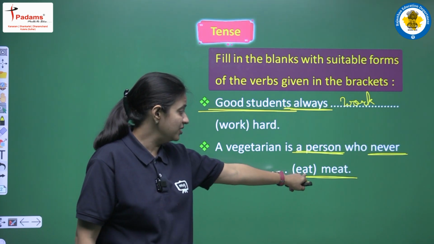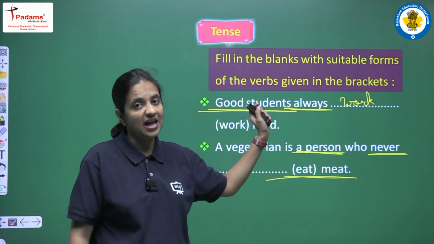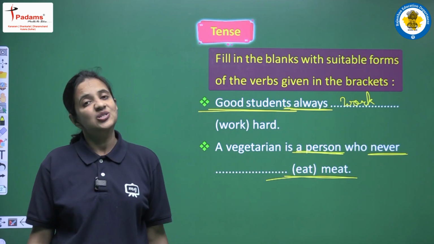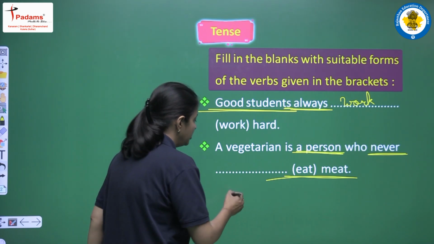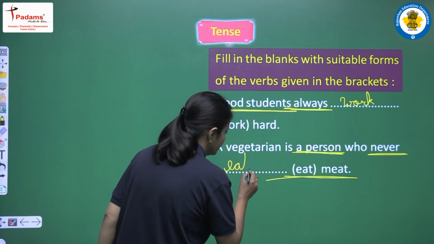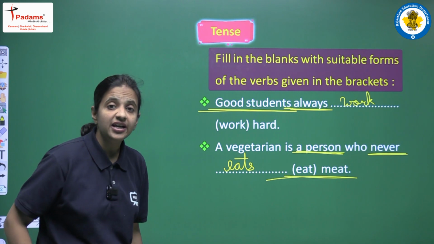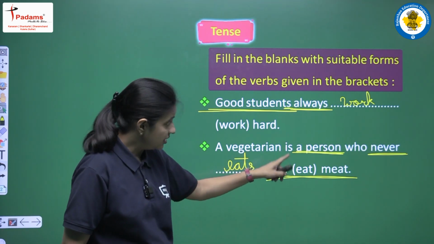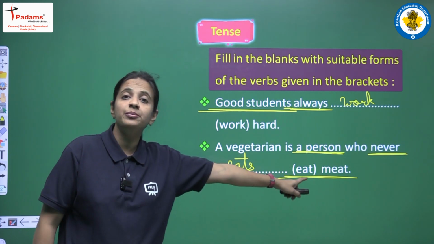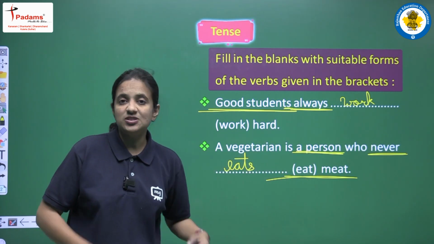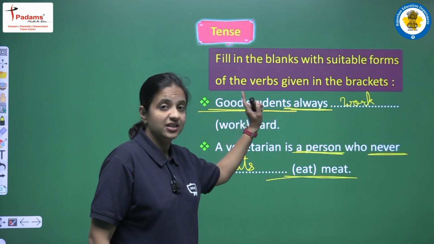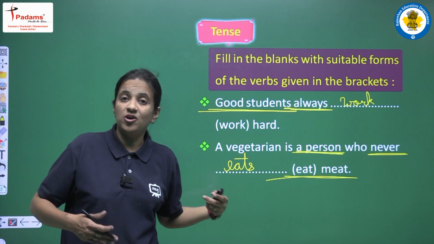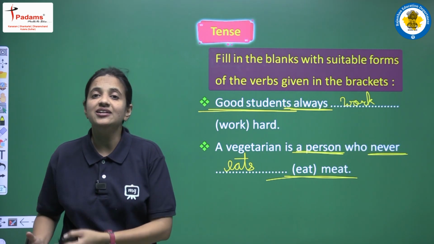So as a helping verb we won't write anything because helping verb will be hidden, and as a main verb here we are having eat, so we will add s or es, so it will be eats, and our answer will be eats. And the complete sentence we will have, a vegetarian is a person who never eats meat. क्लियर? सो आपको रूल्स पता होना चाहिए that if we are having singular subject, if we are having plural subject, if the sentence is a positive sentence, then what are the rules?